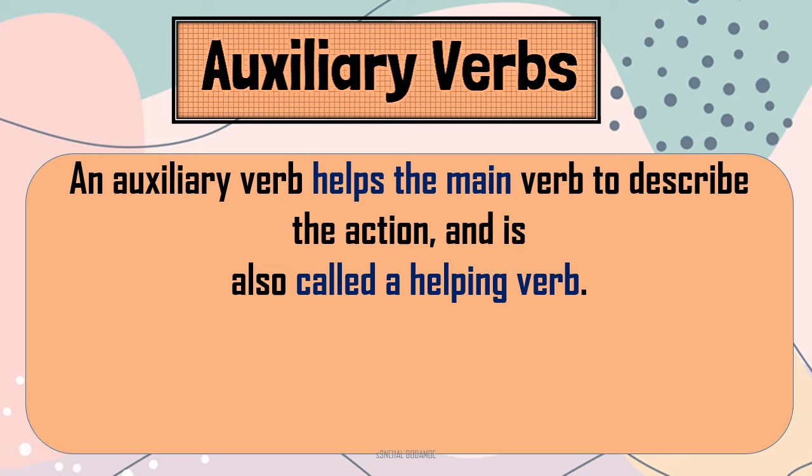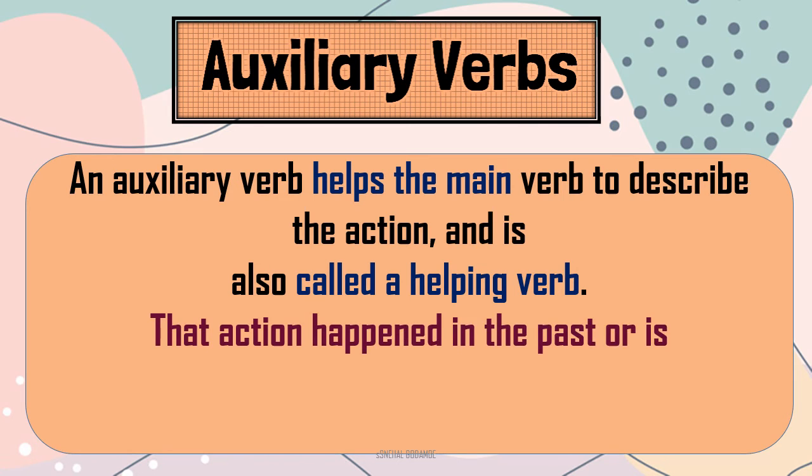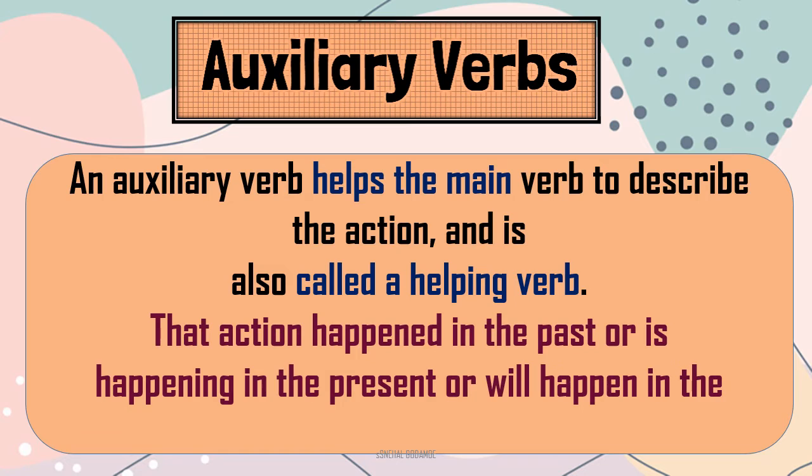So they have one simple term, helping verb, and the action may have happened in the past, may be happening in the present, or will happen in the future. So it has all three forms: present, past, future. We have seen: our guests have arrived, so they have already arrived.